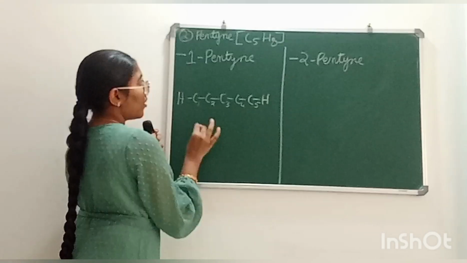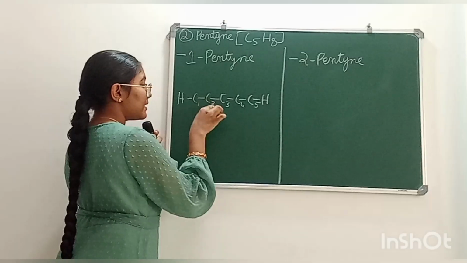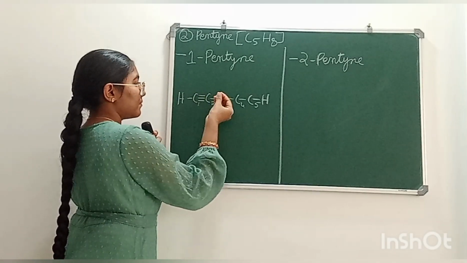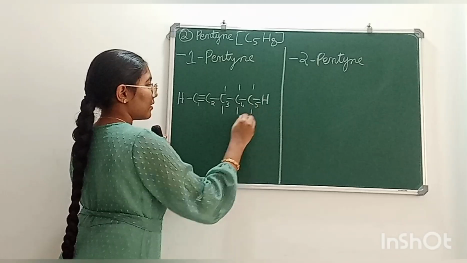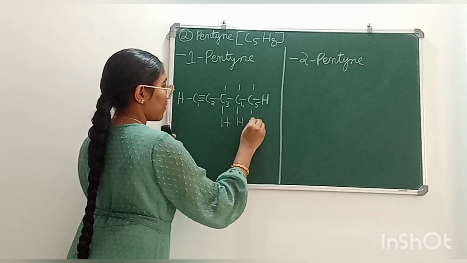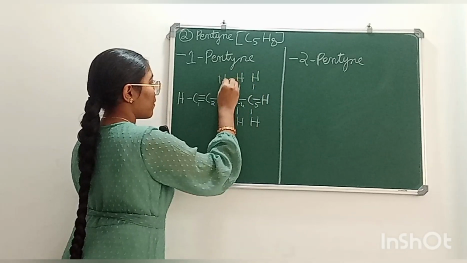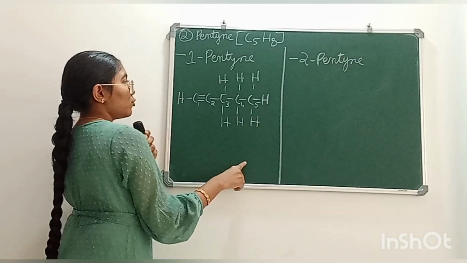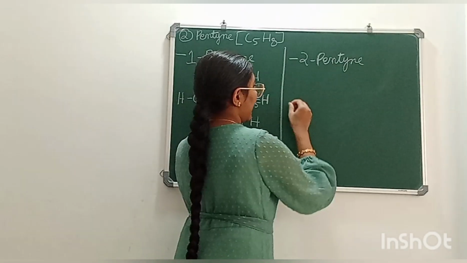The triple bond of 1-pentyne is between the first carbon atom and second carbon atom. So this is 1-pentyne.